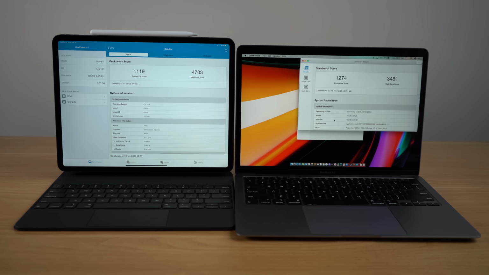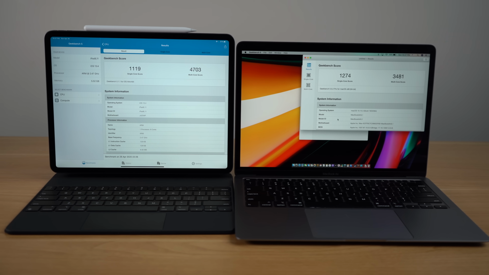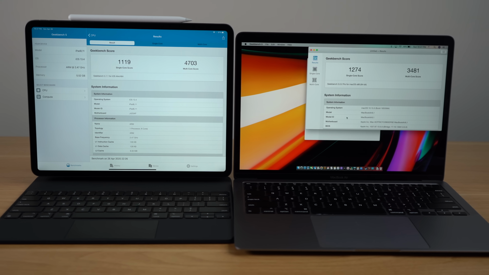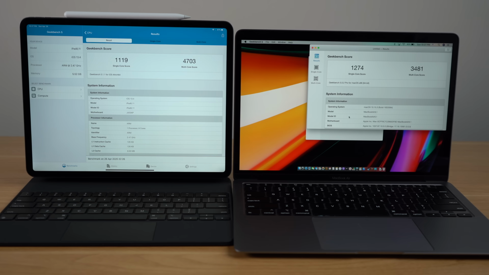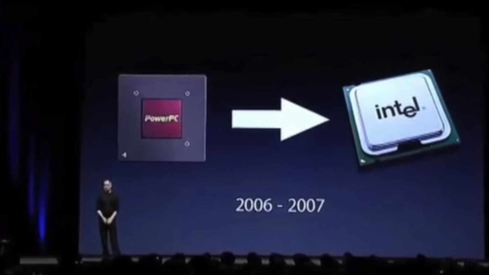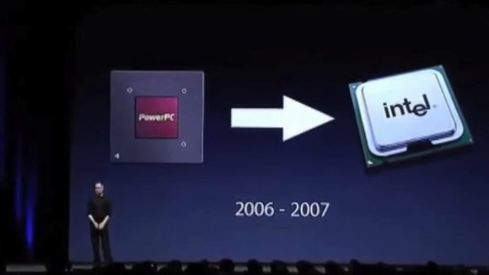So this ARM transition for Apple using their own A-series chips inside of their Mac laptops first makes a ton of sense to me. I see no reason why Apple shouldn't put their own processors in something like a MacBook Air or even the MacBook Pro. If the ARM transitioning is happening, we may see a similar strategy to when Apple switched from PowerPC to Intel.